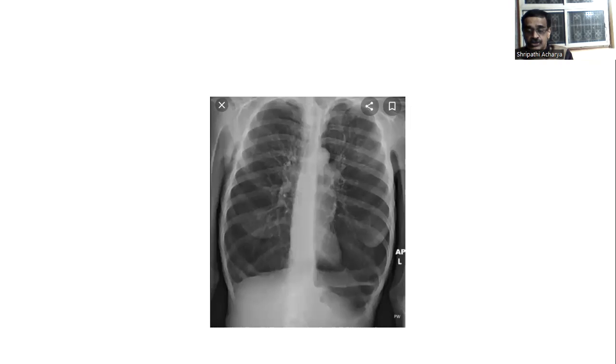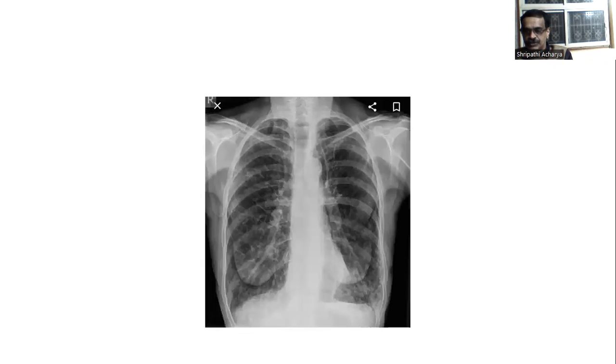Second one is increased translucency of the lung parenchyma. Third one is indentation of the esophagus. Fourth one is widening of the carina, teardrop heart, and also flattening of the hemidiaphragm. These are the findings of emphysema. You can see the thorax is barrel shaped, cylindrical.